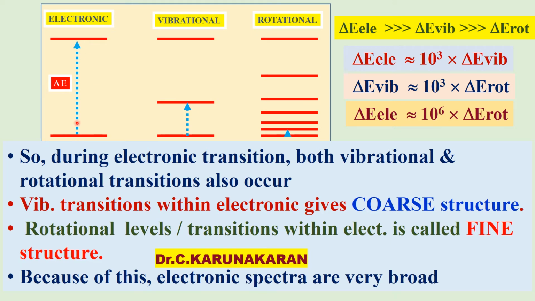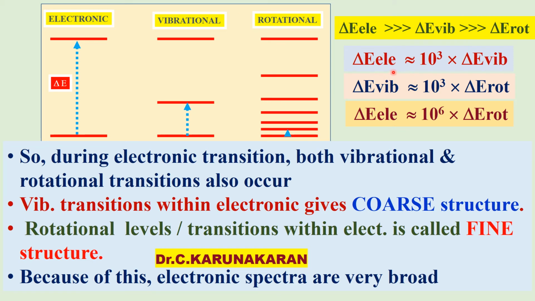The change in electronic energy is 1000 times greater than the change in vibrational energy, and the change in vibrational energy is 1000 times greater than the change in rotational energy.